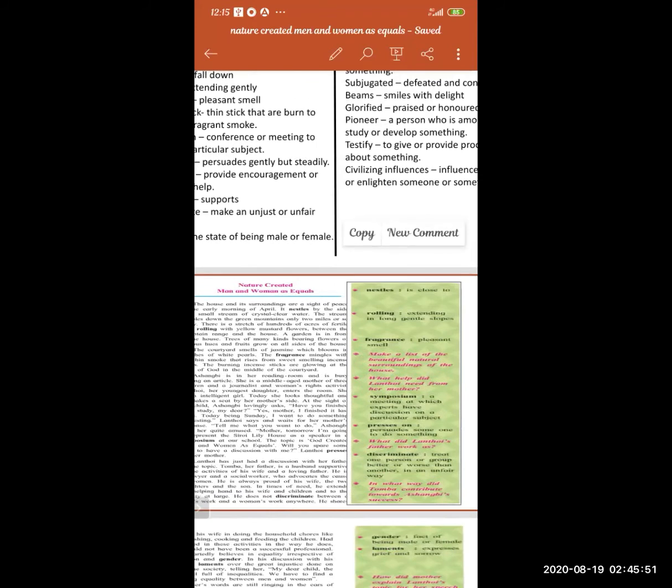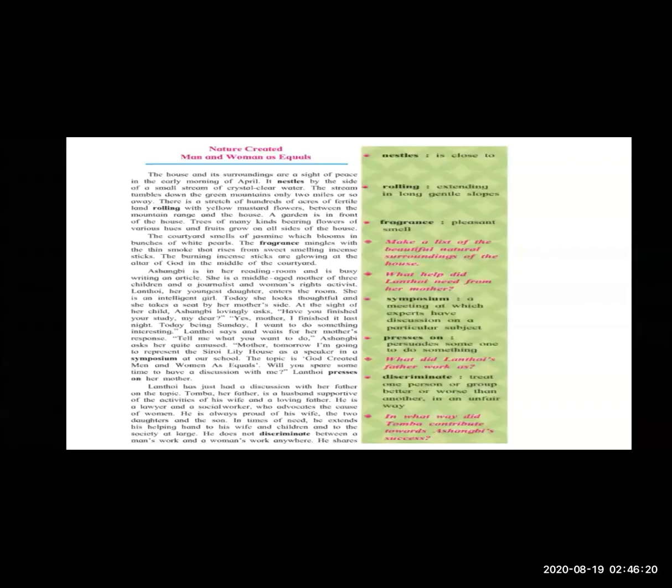See here, there is a description of the house. The house and its surroundings are a site of peace in the early morning.